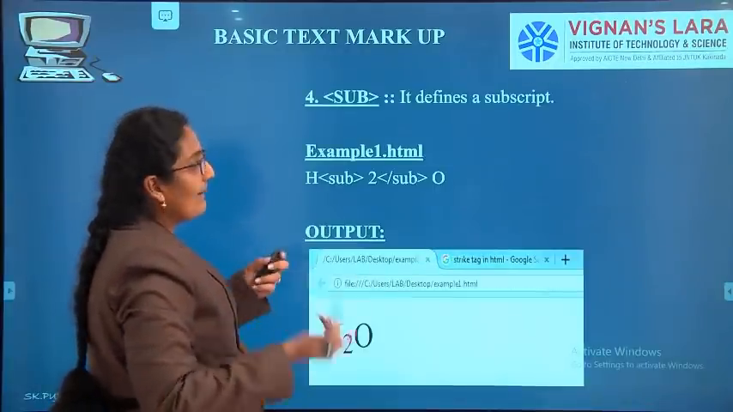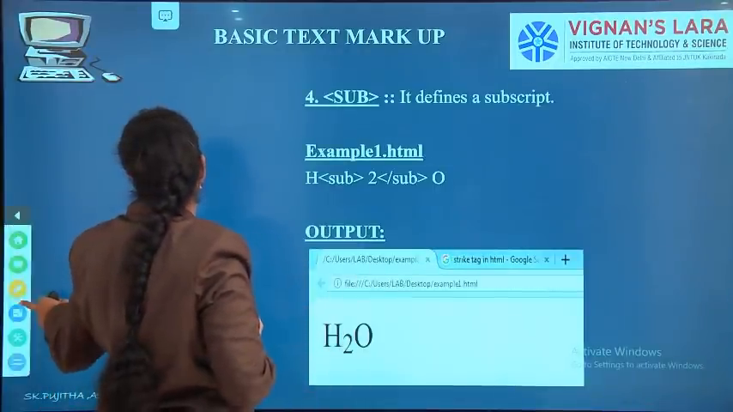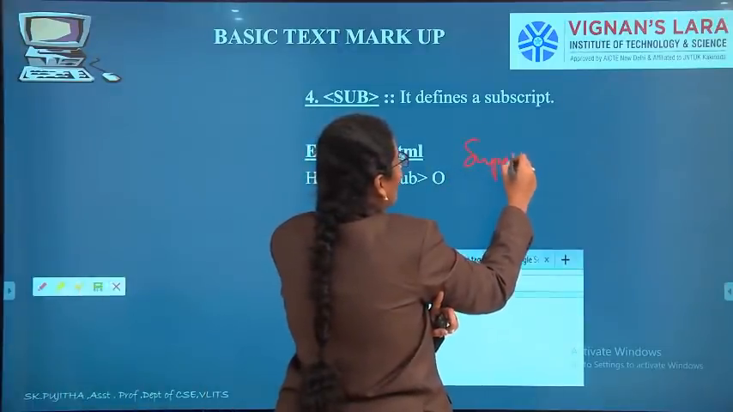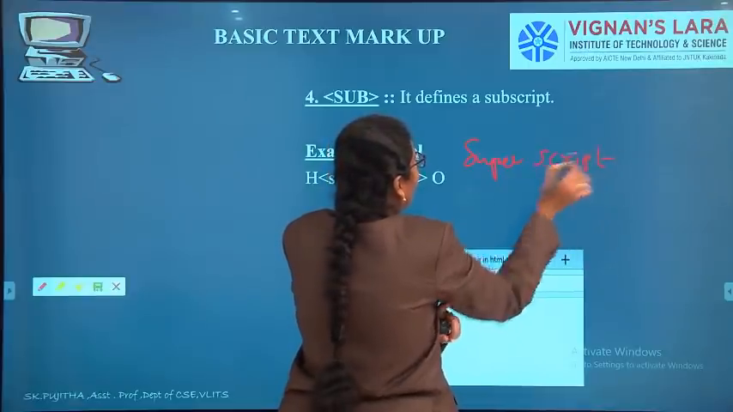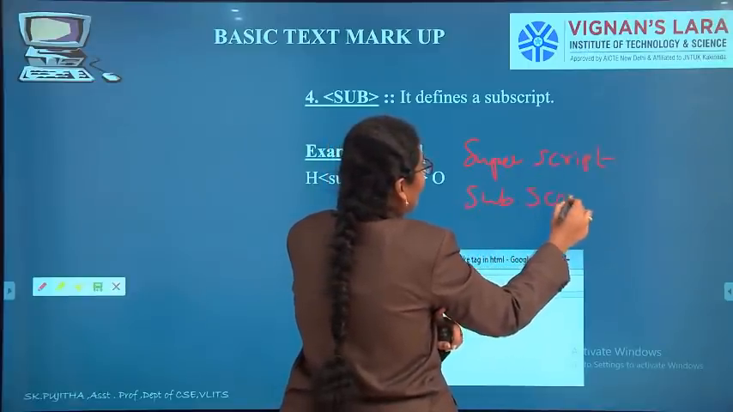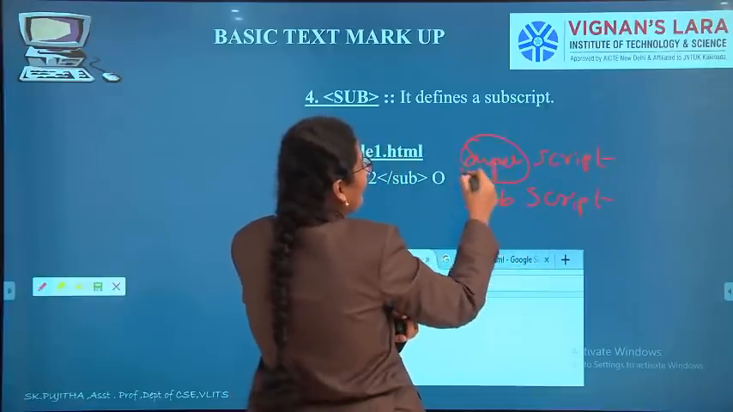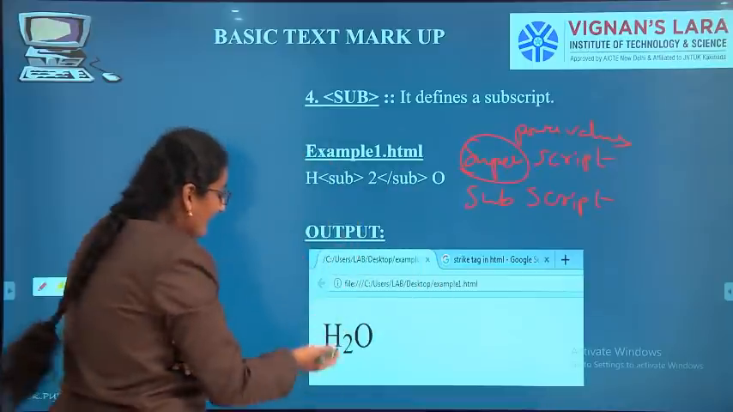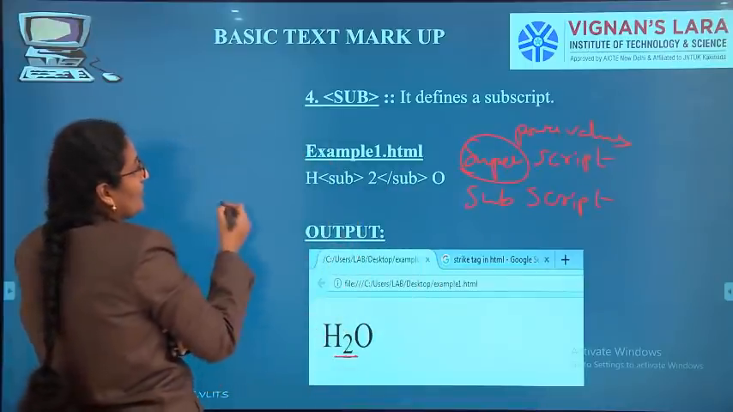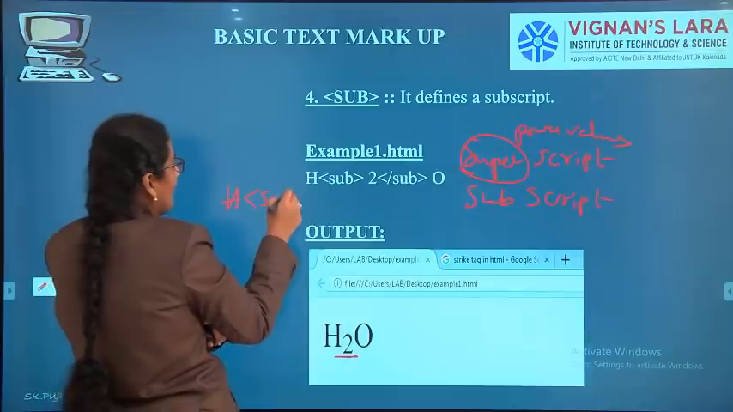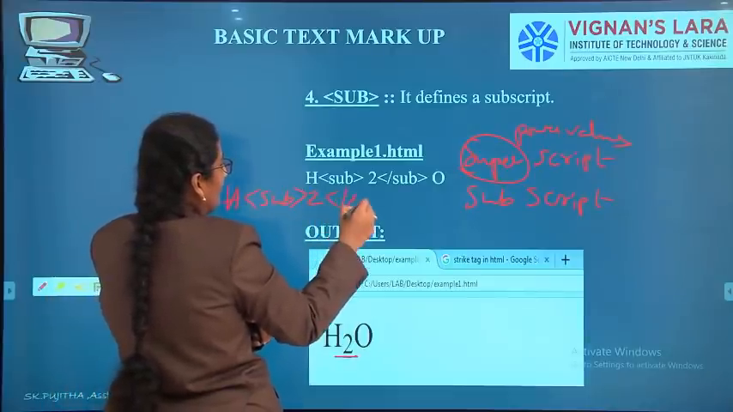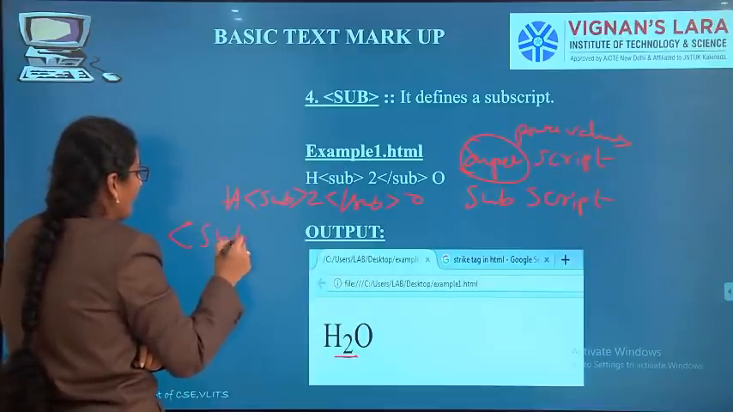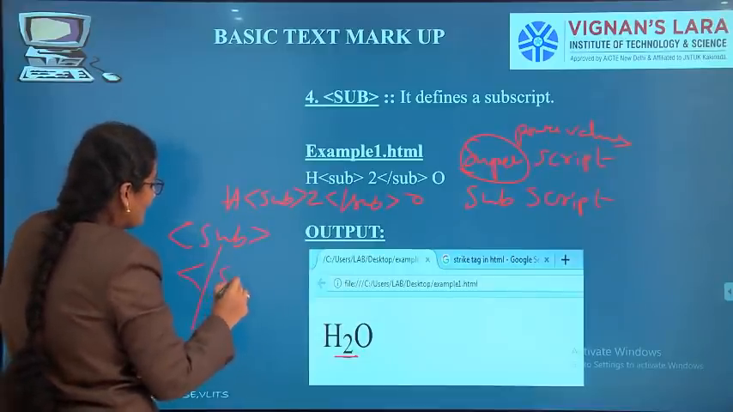So see the next one, the sub tag. It is subscript. What are the two types of scripts we have? Superscript, and the next one is subscript. With superscript we can give power values. With subscript we can give H2O. See, H sub 2 sub O. Sub tag opening is SUB, sub tag closing is backslash SUB.